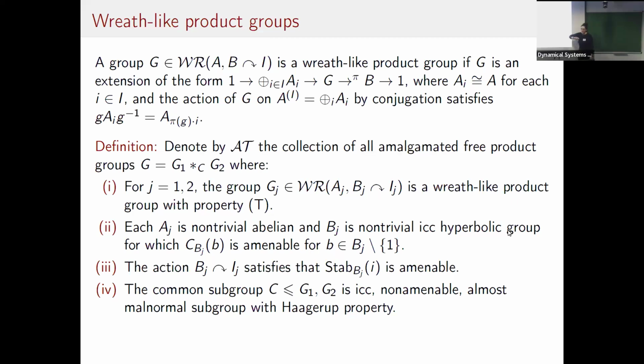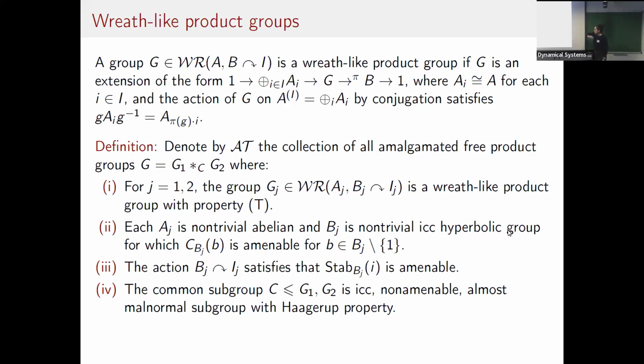Hyperbolic groups are very useful because they allow you to detect certain amenable subalgebras, and this is the whole point of us. And then you want the non-trivial centralizers of B to be amenable. You want the action of B on I to have amenable stabilizers, which is a very standard assumption. In particular, they give you that your groups are ICC. And then you want your groups to have property. Now, all of these groups, G1 and G2, with these properties were already constructed before.